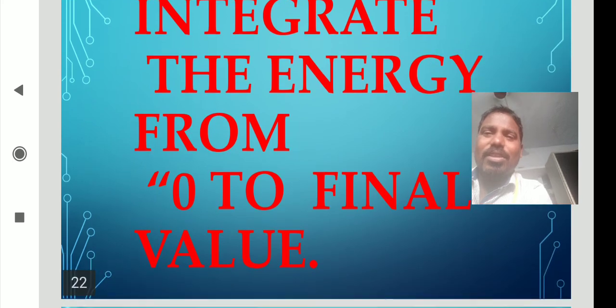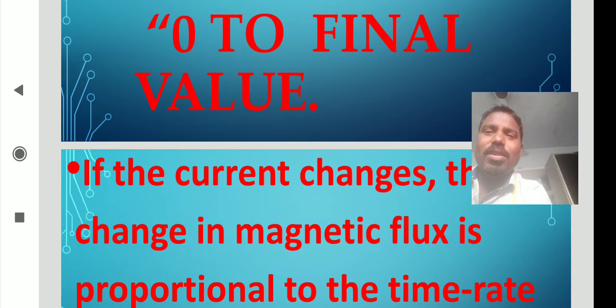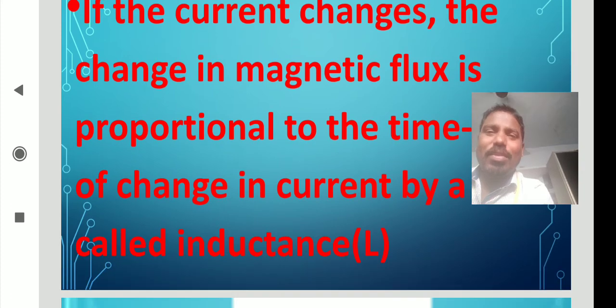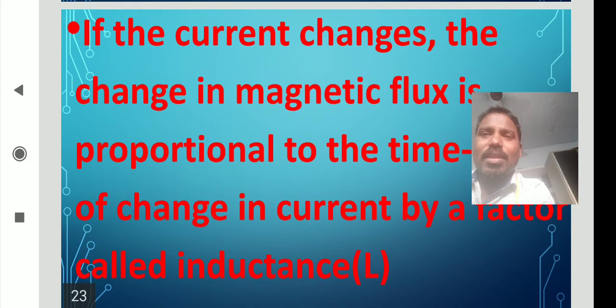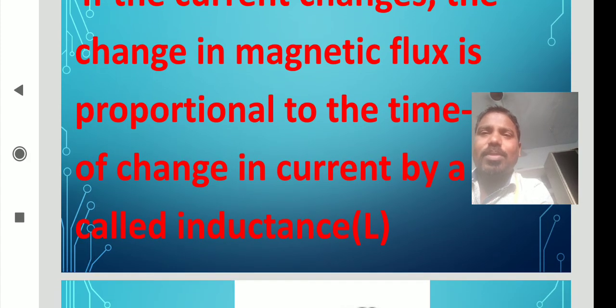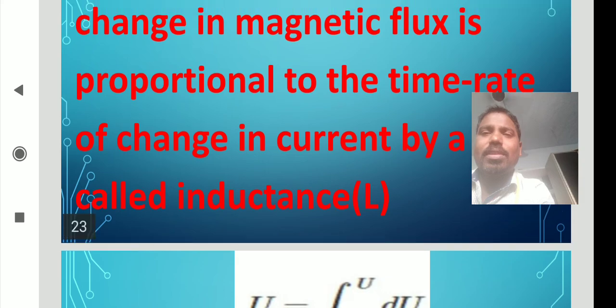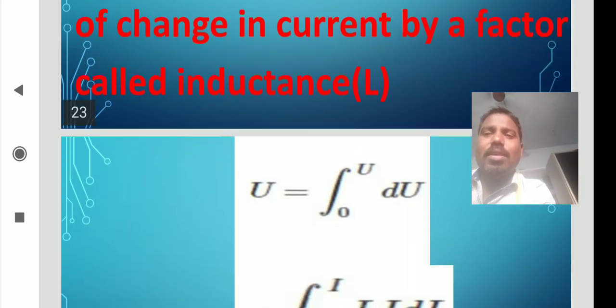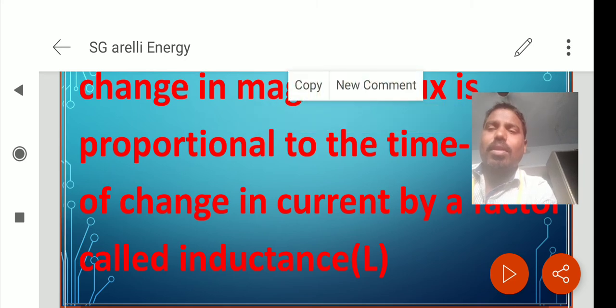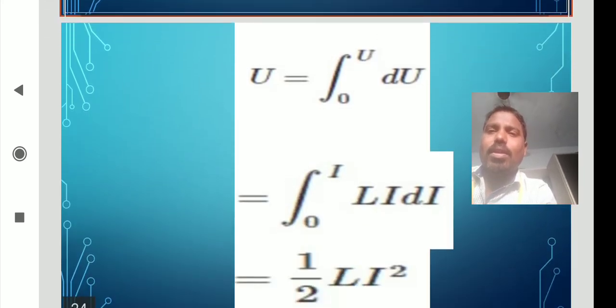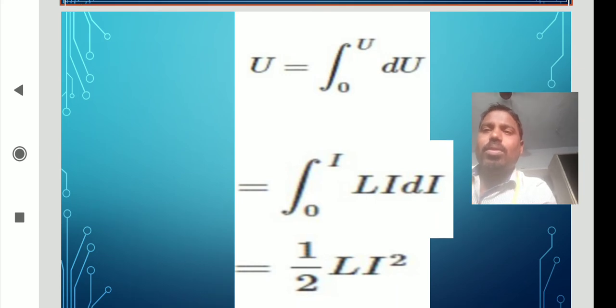Integrate the energy from 0 to final value. Integrate from 0 to U for du, and on the right side from 0 to the maximum current.